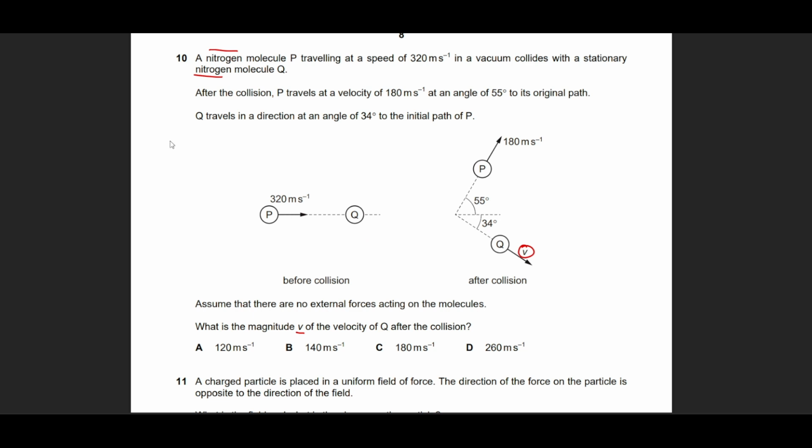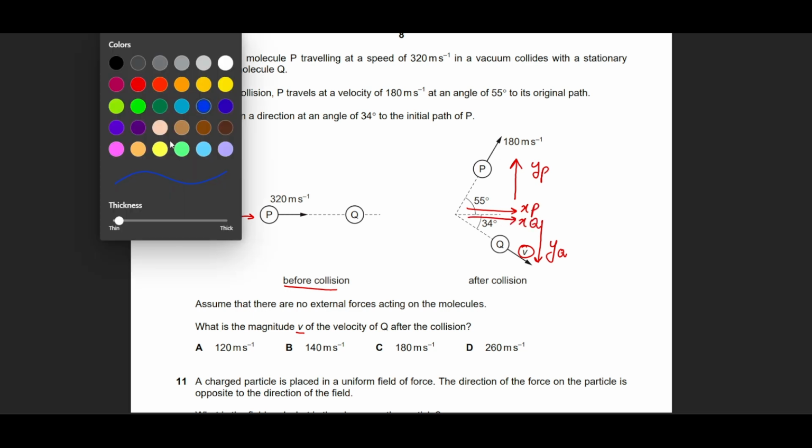Okay. Now, what is the situation before collision? So there is only one contribution of momentum, and that is along the x-axis direction. So this particle P is bringing momentum only in the x-axis direction. But after the collision, I see that particle P has a y-axis component, and particle Q has a y-axis component. Let's call this yq. Let's call this yp. And this is the x-axis of P, and this is the x-axis of Q.